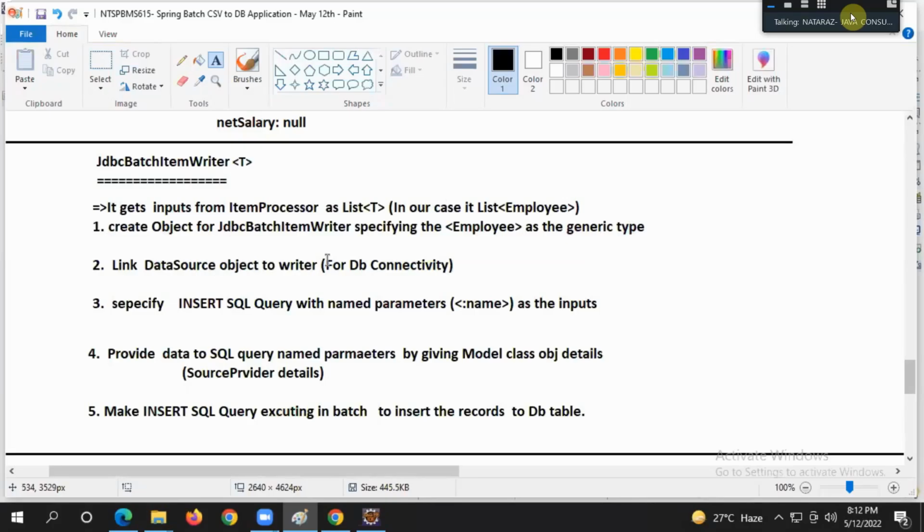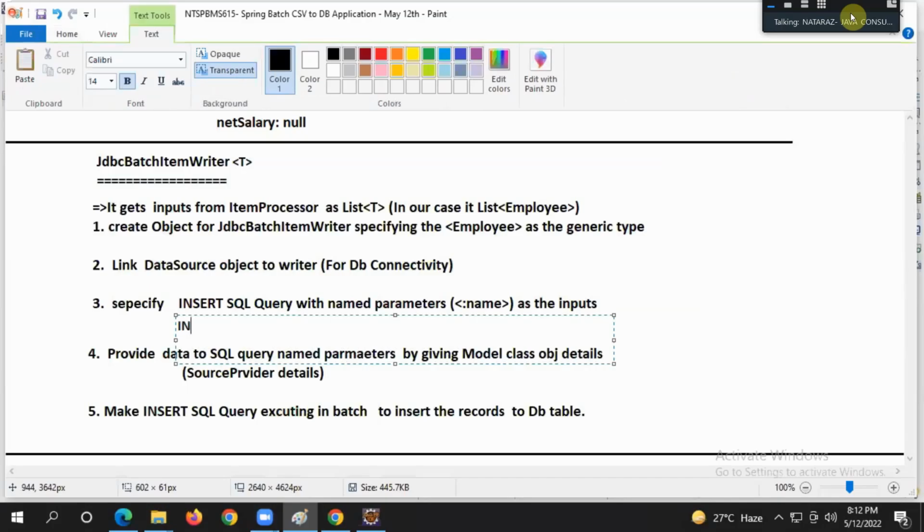For the database, how does it know which database? Specify an insert query with named parameters. Listen carefully, named parameters. Provide data to the SQL query named parameters by giving model class object details, the source provider details. This is very important. If possible, make sure the names of the named parameters and the model class property names are matching.